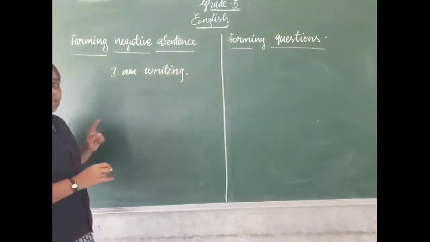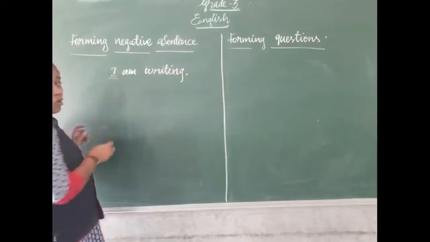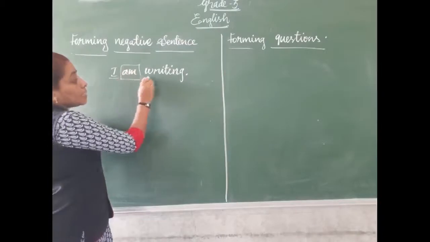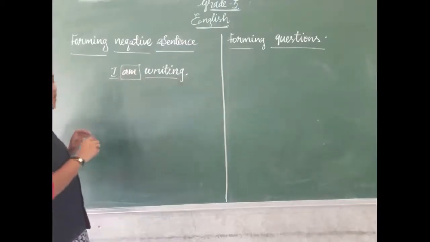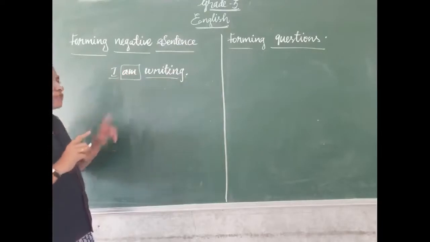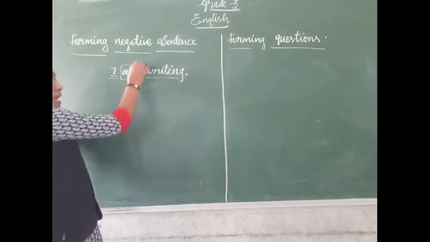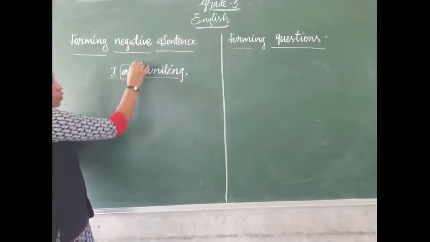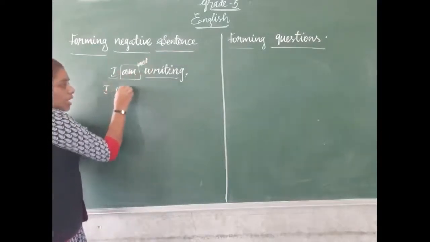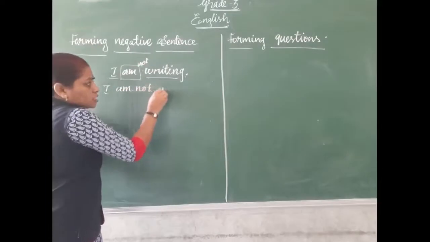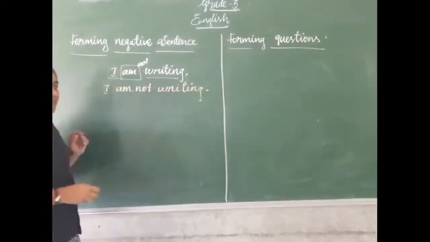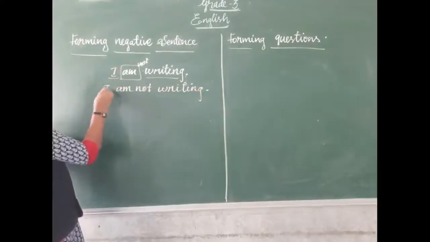Now, what is the subject in the sentence? I. Which is the helping verb here? Am. So, I am writing. Okay, what do we want to do? We want to add not to the helping verb. Which is the helping verb here? Am. So I am going to add not to the helping verb here. I am not writing. I am not writing. Okay, this is for the subject I.